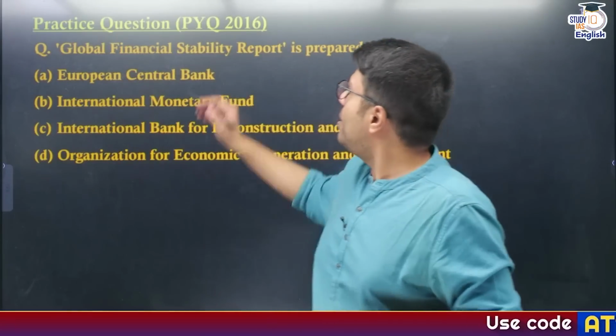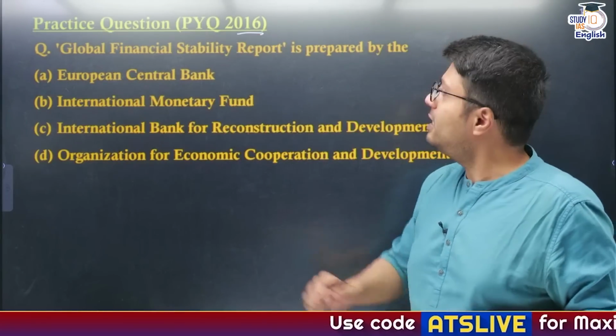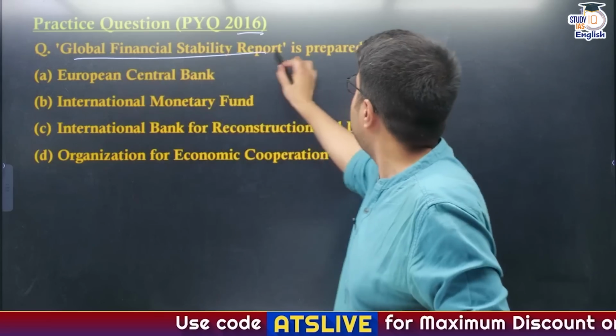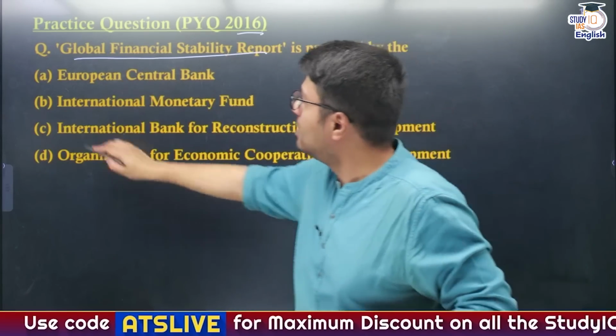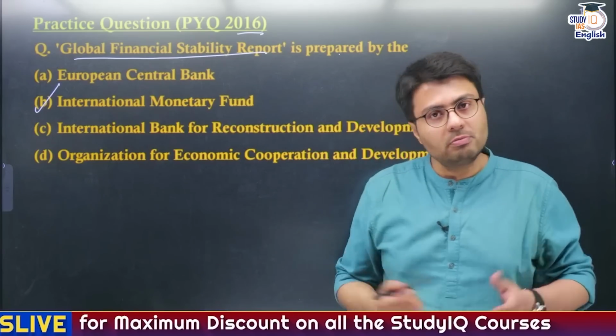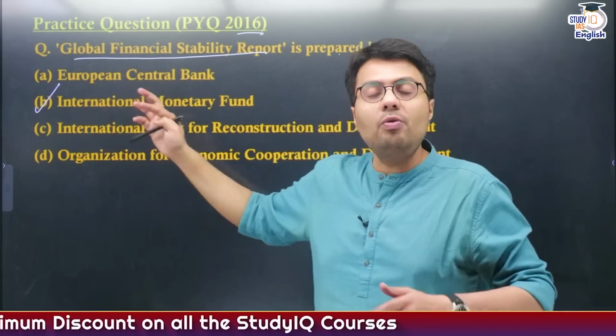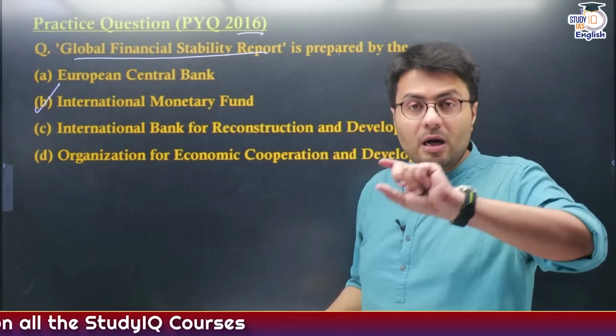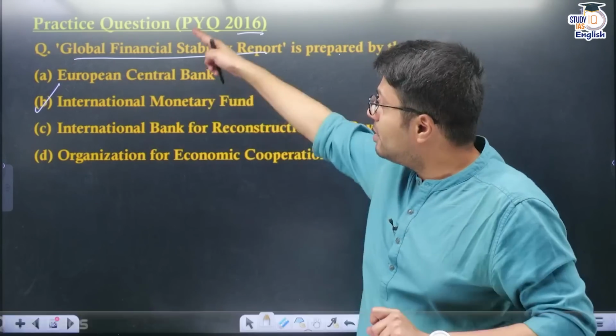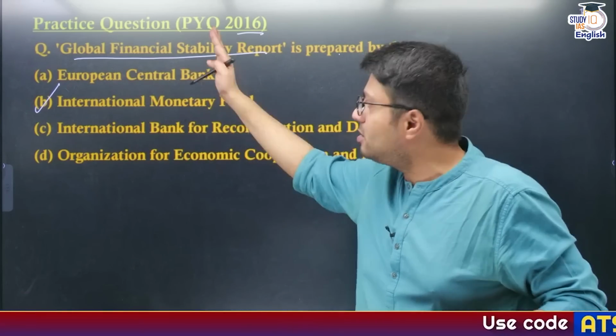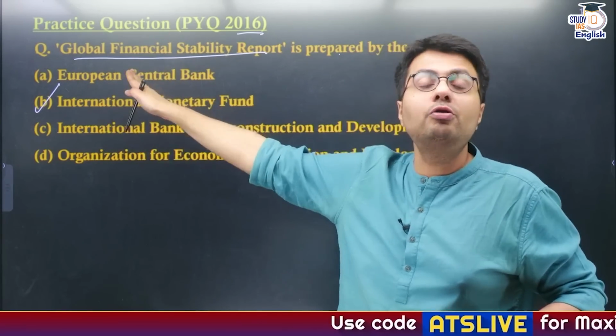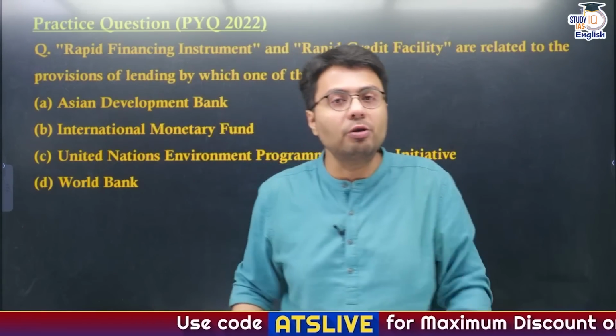Now deal with another question which appeared 2 years later, in 2016. The Global Financial Stability Report is prepared by which body? Again, the International Monetary Fund, right? So this is why I am telling you IMF and other important multilateral bodies are important for the exam, because a straightforward question is appearing. You just have to remember it, and you'll be able to solve these questions. Easy 2 marks for you, right?